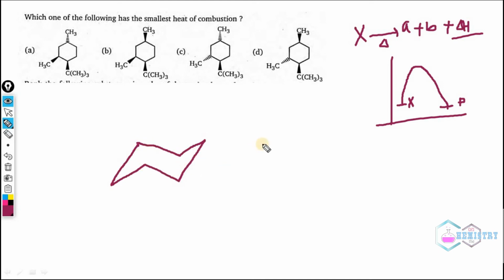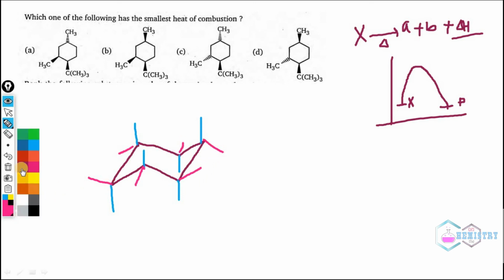Then we know how axial and equatorial bonds are present out there. These sky color bonds are axial, and if we draw these pink color bonds, they are equatorial. But we know one thing, that any group at axial position is unstable, but at equatorial position is more stable.